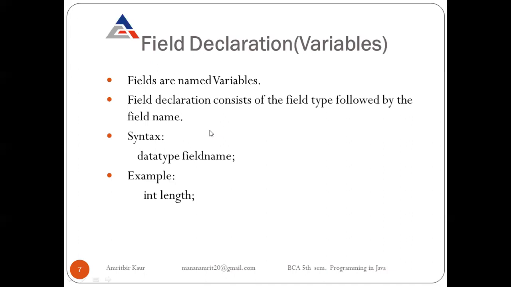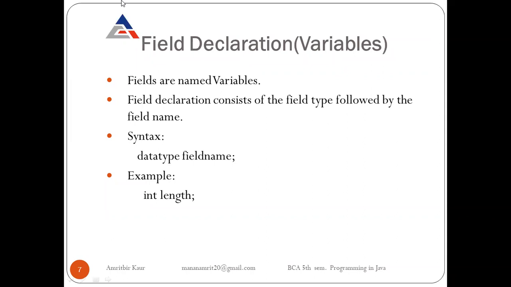For example, if I want to use float values, then we can write float length. It depends upon our requirement and choice. So the basic syntax for field declaration is firstly the data type and then the field name. For example, if we want to create a class to calculate the area and perimeter of a rectangle, we require two fields, length and breadth.